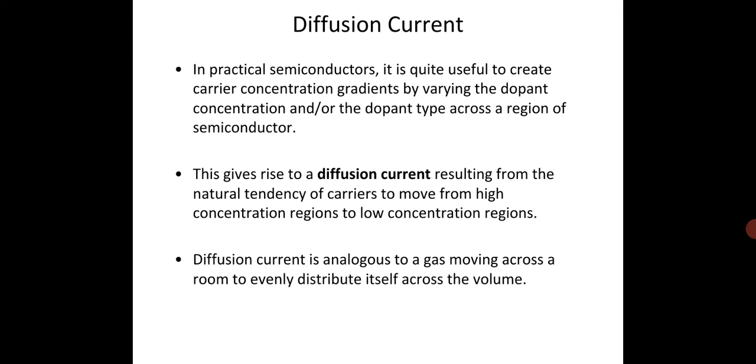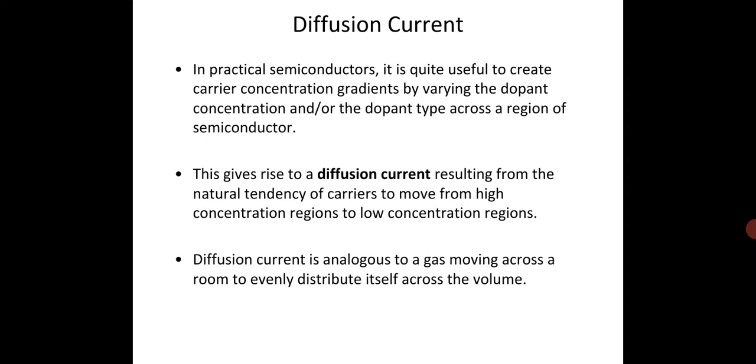Now, diffusion current. In practical semiconductors, it is quite useful to create a carrier concentration gradient by varying the dopant concentration and or dopant type across the region of the semiconductor. This gives rise to diffusion current, resulting from the natural tendency of carriers to move from a higher concentration region to a low concentration region.